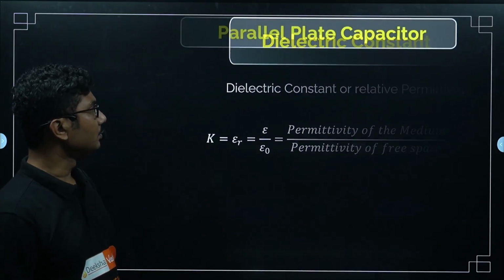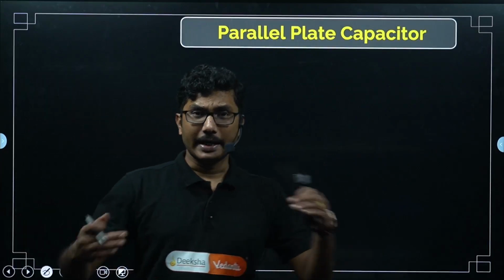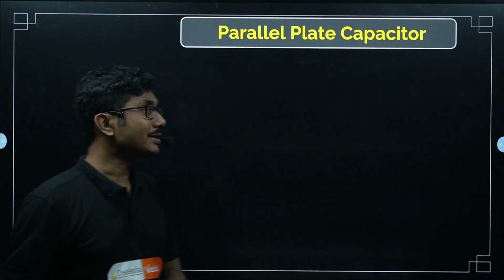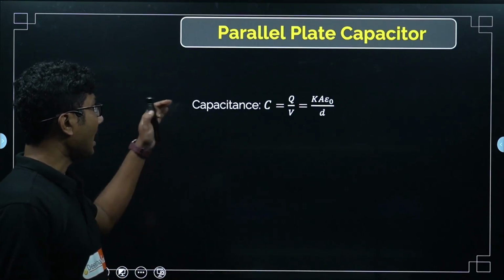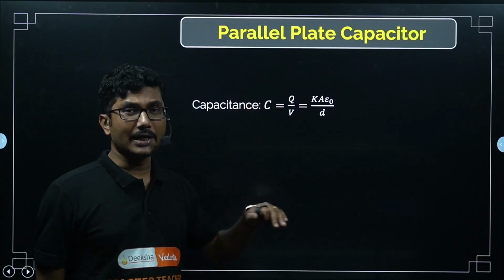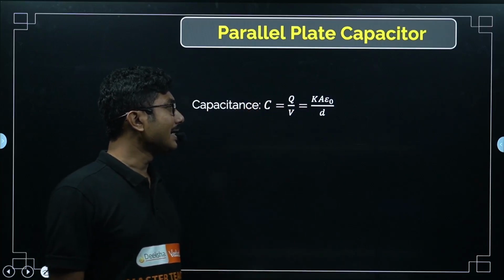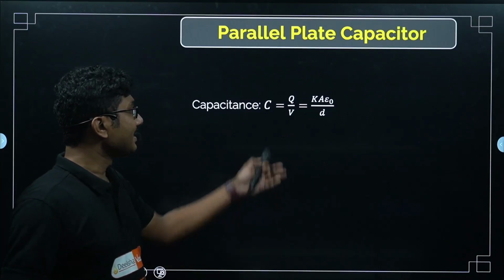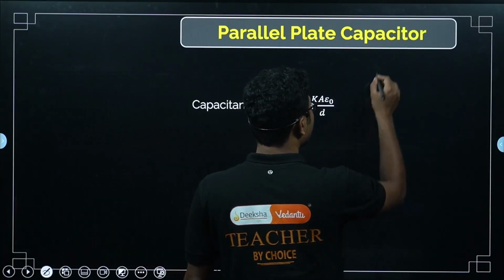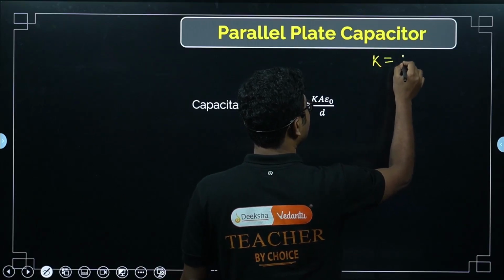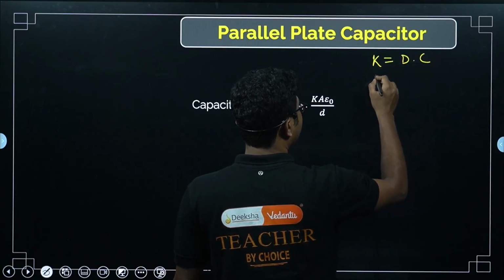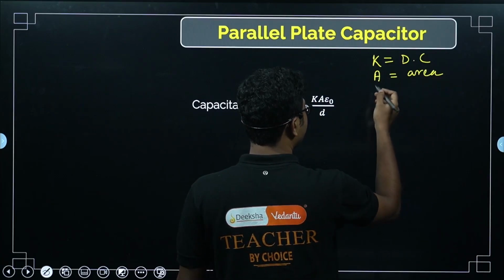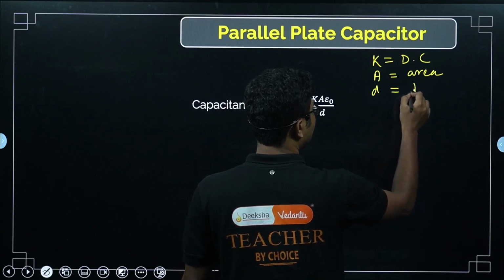Okay, now parallel plate capacitor. Next, very important for your tomorrow's test. There will be a lot of questions based on this concept. First of all, capacitance is given by Q by V, and it is given by K A epsilon naught by d. K is dielectric constant, A is area, epsilon naught is free space permittivity, d is the distance.